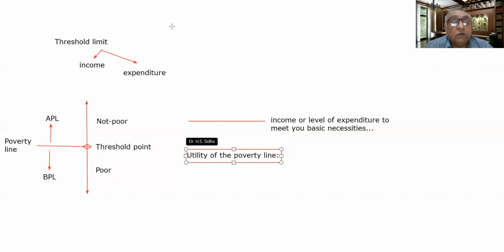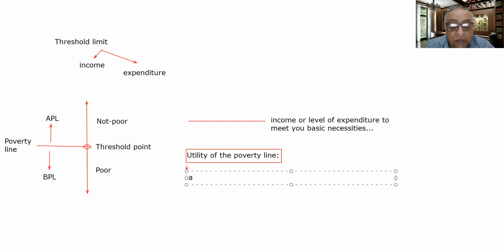So one very important thing is that it helps the government, or the state, to know the percentage of population which is BPL, below poverty line.